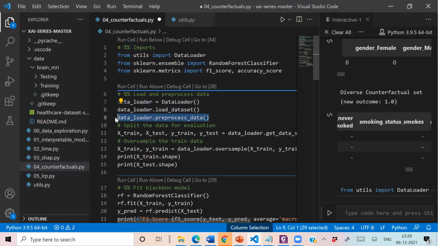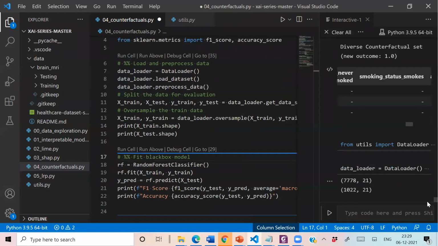Then we are performing pre-processing. You know that here we are handling the categorical attributes. We are also ignoring our ID attribute. Then we are performing the train test split. Since our dataset was imbalanced, we are balancing it by using oversampling.